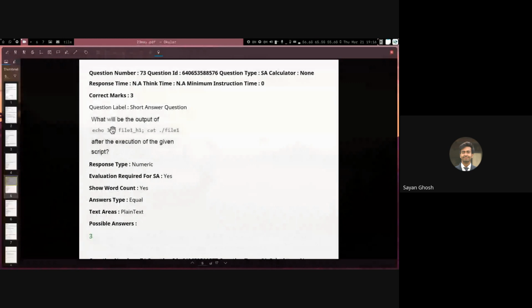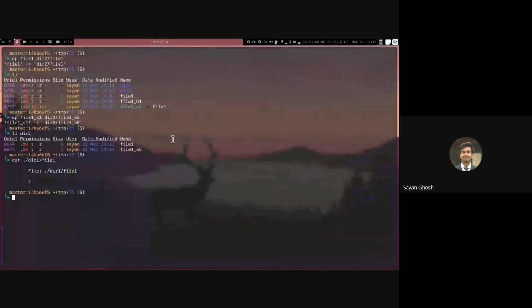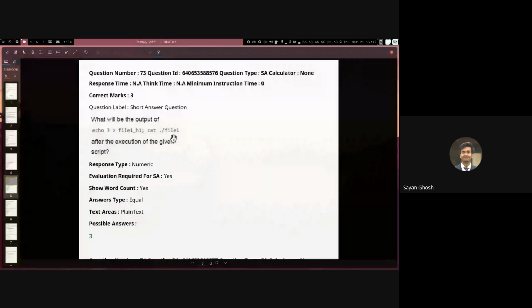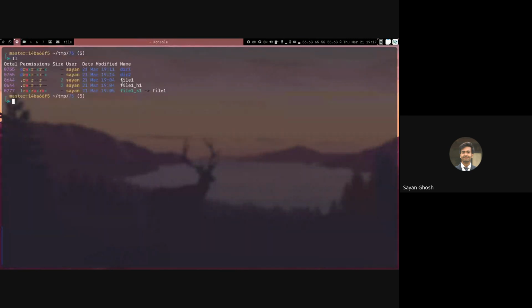So the next question here is, another thing to keep in mind is these questions are unrelated. So when you're solving one sub question, you should not assume that the previous sub question has been done. Here we are storing the number 3 into file1_h1, and then we are printing ./file1. Currently, in the current directory, we have this file1_h1, and this is the same as this file1. So they are hard links.